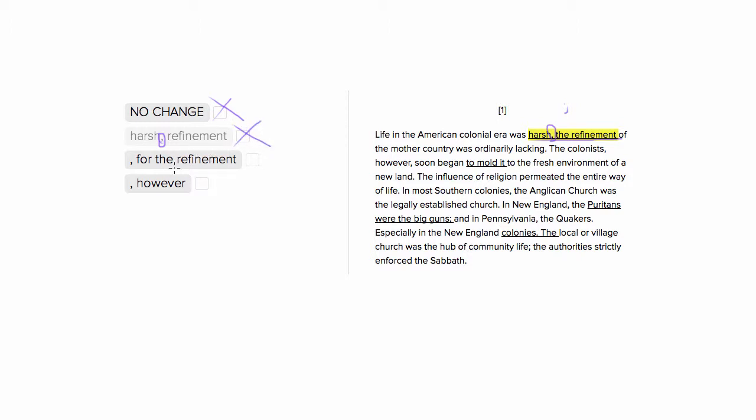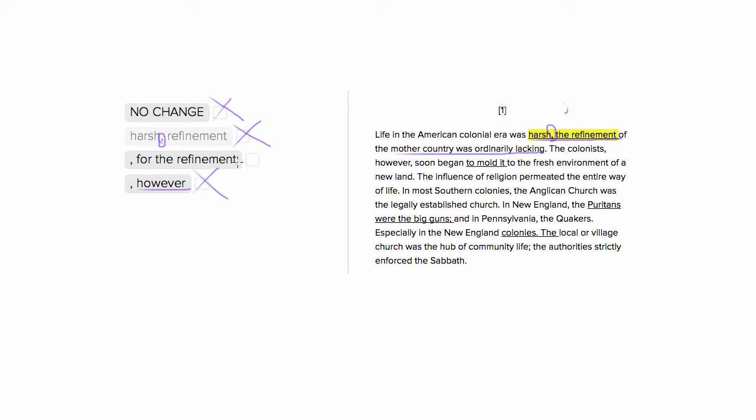Let's look at choice number 4. Choice number 4 uses the word "however." This is going to create a meaning issue because it'll go against the author's intended purpose. So it'll read out, "Life in the American colonial era was harsh, however, the mother country was ordinarily lacking." So this idea of life being harsh and the mother country being lacking, this is the same idea. So using "however" to contrast this doesn't make any sense. So this is not going to work.